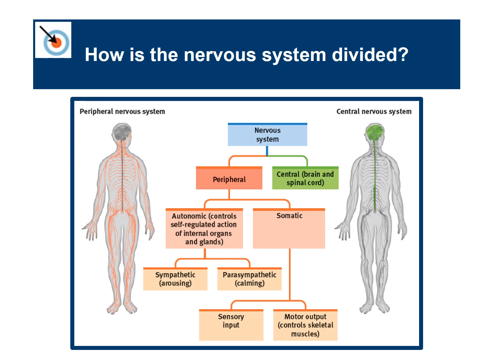So you've got two further breakdowns of the autonomic. That is the sympathetic nervous system and the parasympathetic. The sympathetic is the arousing, or like the hyped up. The parasympathetic is the calming. And then you have two breakdowns of the somatic. You have sensory input and motor input. We'll go over what these are in just a minute.